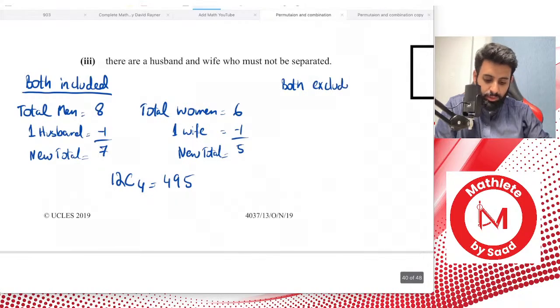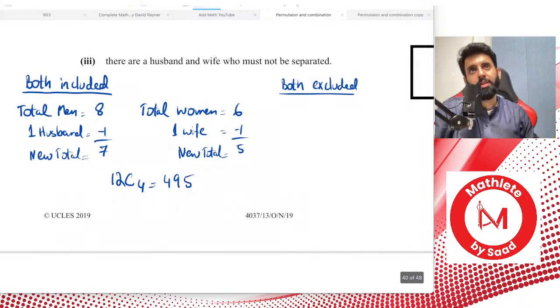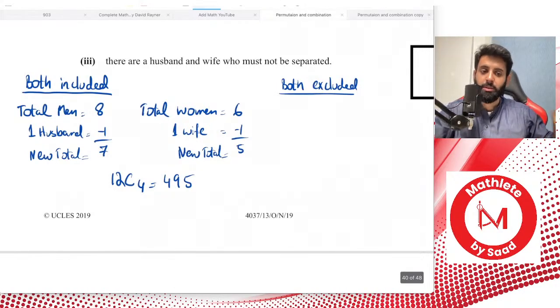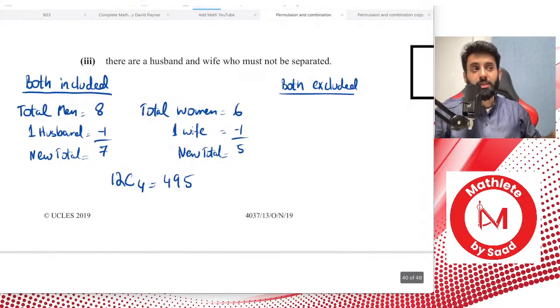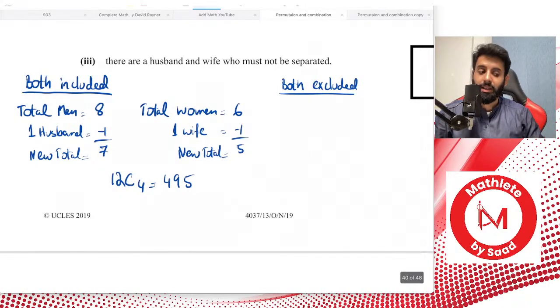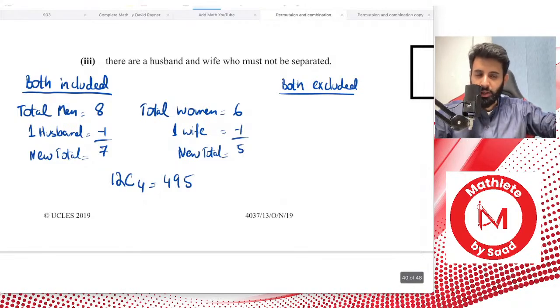Now, what if both of them are excluded? The thing is, they just don't want to be separated. It doesn't matter whether they're in the team or outside the team. Whatever they do, they have to do it together. So if they're in the team, they're going to be together. If they're not in the team, both of them are going to be excluded from the team. So if both of them are excluded, they're not present in the total anymore. But you're still selecting how many people? You're still selecting 6 people. So think about it and tell me, how does that work? Yes, 12C6. Thank you, Anas.